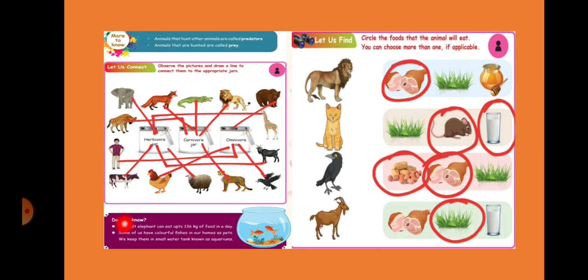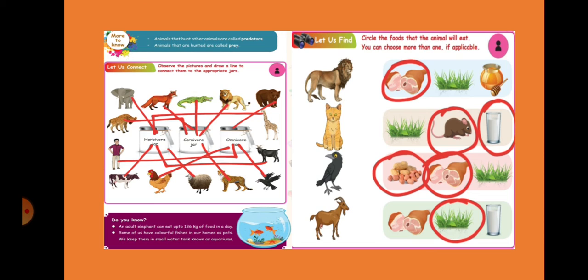Next, an adult elephant can eat up to 136 kg of food in a day. Some of us have colorful fishes in our homes as pets. We keep them in small water tanks known as aquariums.